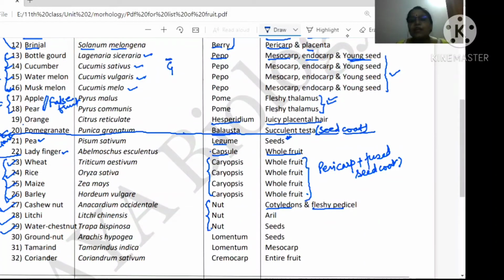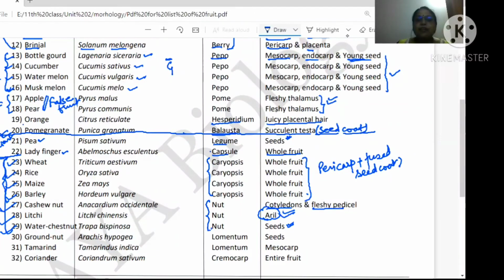But in lychee, you are consuming the third integument, known as aril, which is a very, very important PMT question. In water chestnut, which is actually known as singhada, the edible part is the seed. So these are the ones which are dry and indehiscent. From wheat till water chestnut, we say they are dry and indehiscent. Clear, beta?